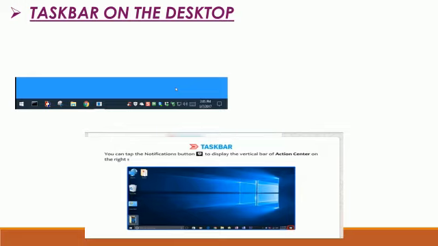You can see, wait, this is the notification area, and here you can see time, date, volume icon, internet icon and so on. Students, you can tap the notification button to display the vertical bar of action on the right side of the taskbar.